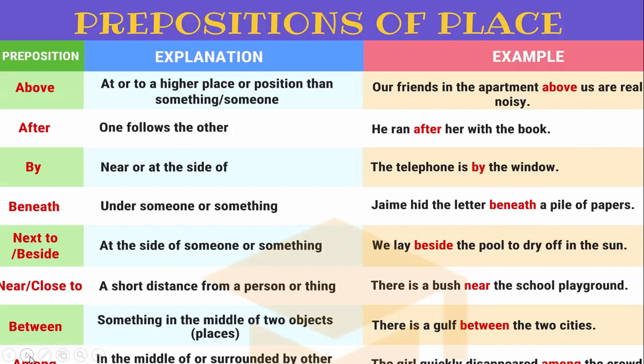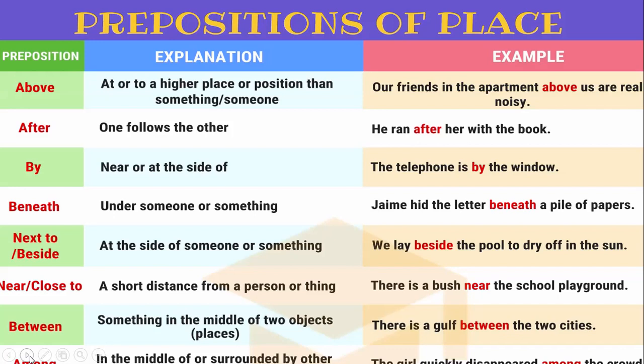Next is by. Near or at the side of. The telephone is by the window. Next, beneath. It also means under someone or something. Jamie had hid the letter beneath a pile of papers.